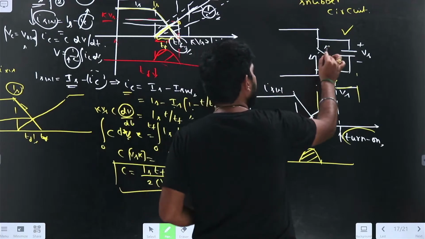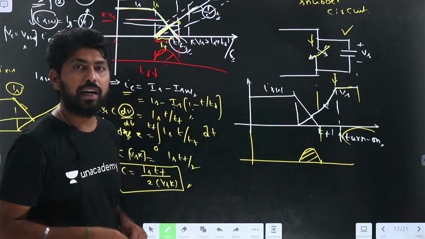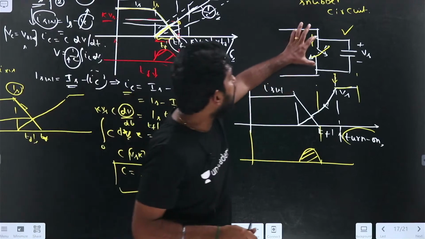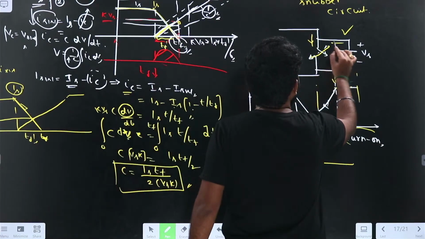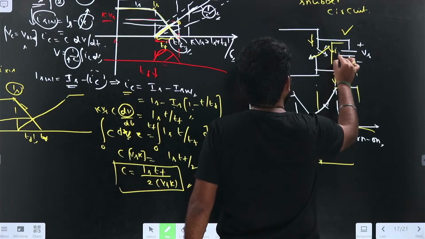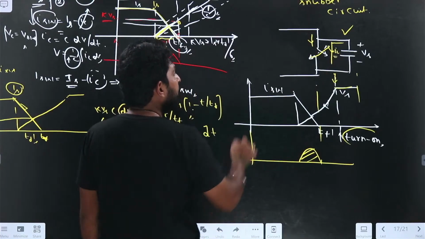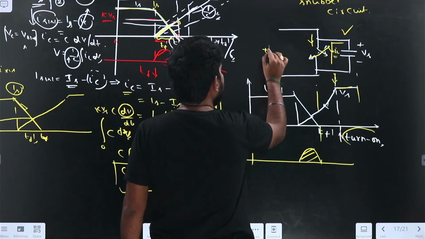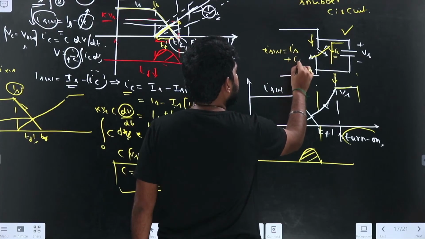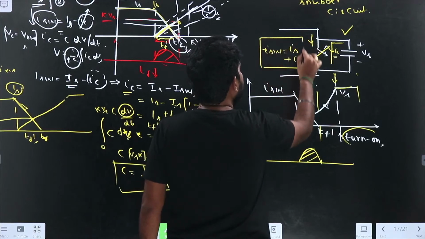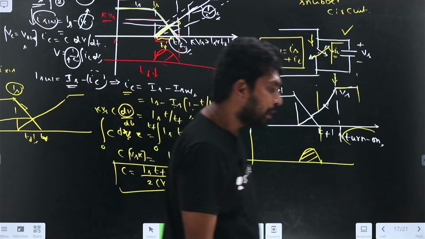If I turn on the switch, the load current flows in this circuit. In addition to that, the capacitor is shorted here. The capacitor also tries to discharge its energy through the switch. So the switch will carry the load current as well as the capacitor current.